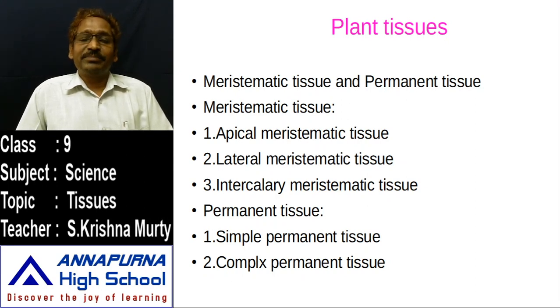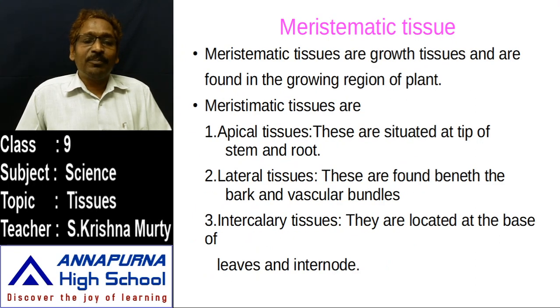Apical meristematic tissue. When we observe the apical meristematic tissue, what is meant by apical? The tip of an area is known as the apex. So in the shoot of the plant an apical region is there, and in the root of the plant an apical region is there. The tip of the shoot and the tip of the root are known as the apical region.